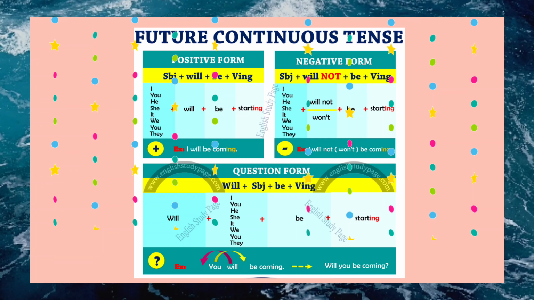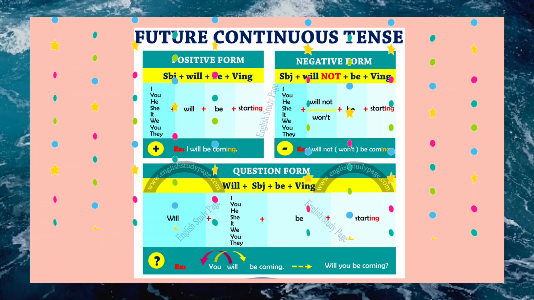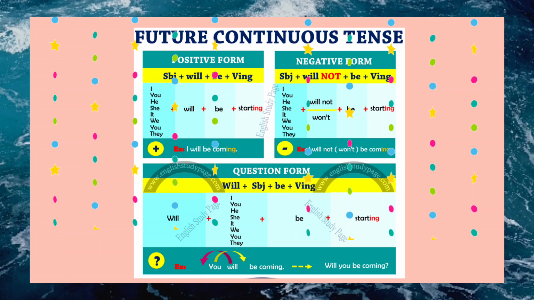Students, in future continuous, I also give you 3 types: positive, negative, and question. In positive, subject plus will, don't forget be, and then verb. Now here, because it is continuous, don't forget to put -ing.